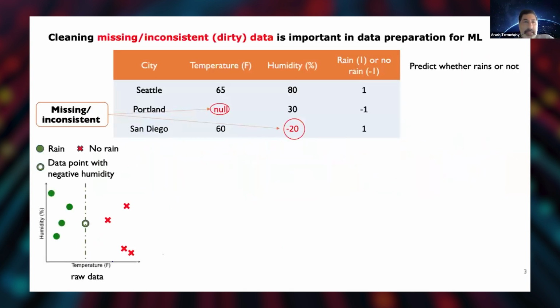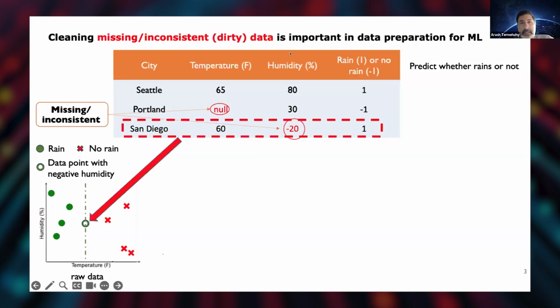And what I mean by preparing data is that usually the data that we have has some systematic errors, missing data, inconsistent data. For example, this data set that we have is a data set about some features on cities, temperature, humidity, and we'd like to predict whether it's going to rain or not, right? And this has some errors. So I have missing values in some samples. I have negative humidity in other samples. So there are inconsistency and missing values in my data.